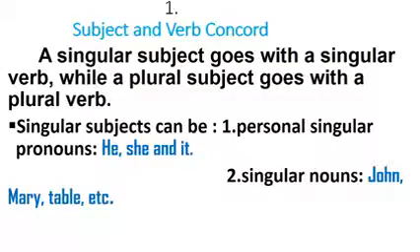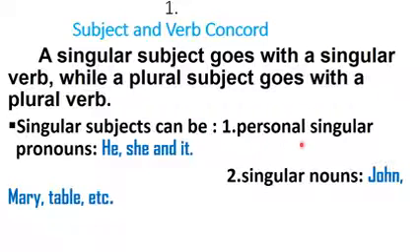Okay, one of the rules is that of, can you read it here? Subject and verb Concord. You know, subject is the doer of the sentence, the person who has done the action in the sentence, and the action is verb or state of being. So we're looking at subject and verb Concord. This means that a singular subject goes with a singular verb, while a plural subject goes with a plural verb. Now, what are these singular subjects? What are singular verbs?